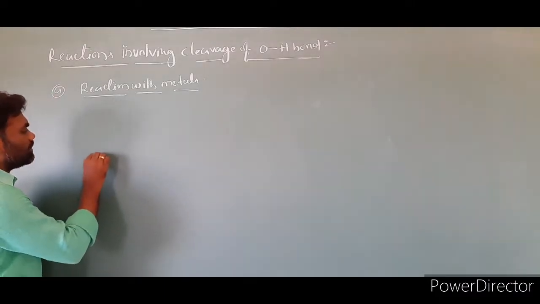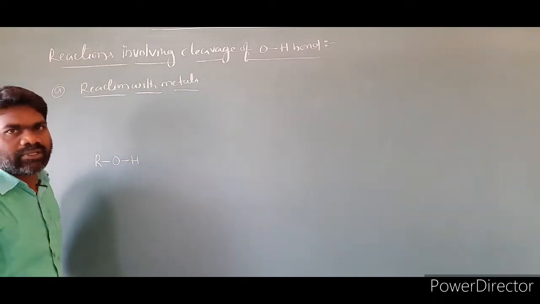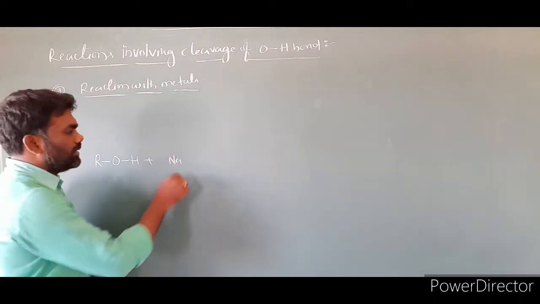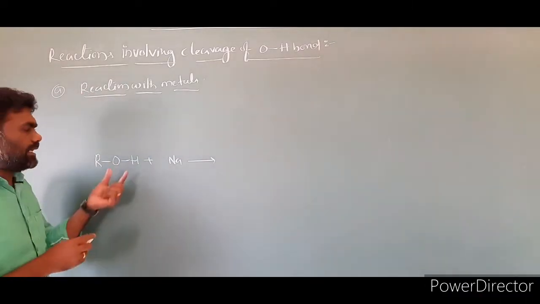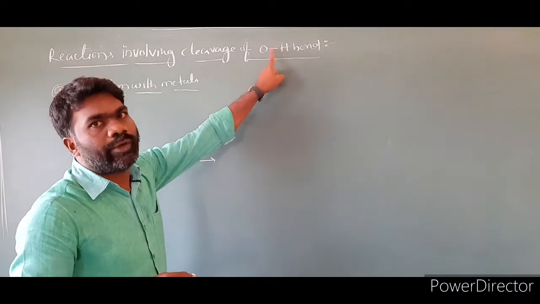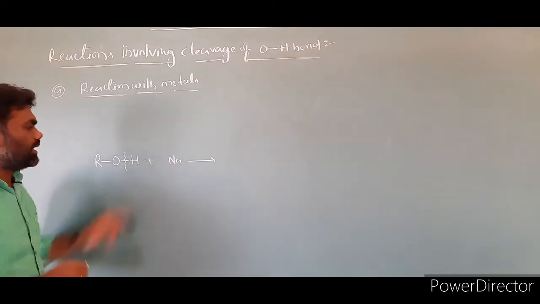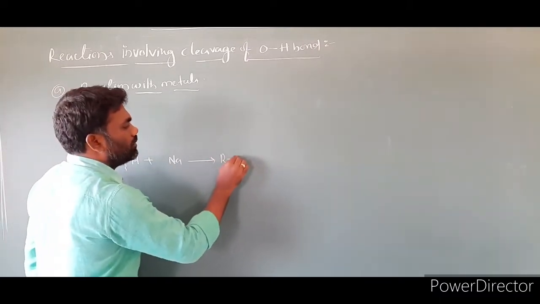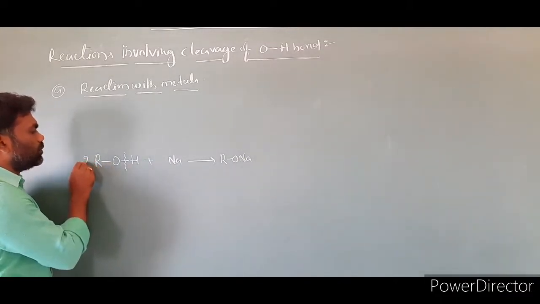I am taking the general representation of alcohol, ROH. This will react with a metal like sodium, Na, and we have to write the product. Here we are discussing reactions involving cleavage of the OH bond, so we have to break the bond between oxygen and hydrogen. Then the product is RONa, and we have to take 2 moles of this.